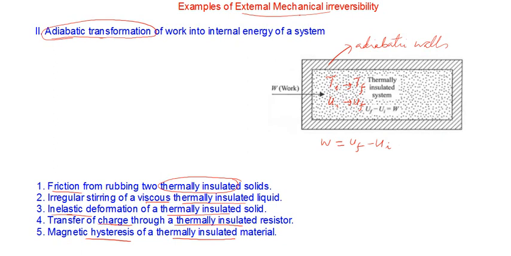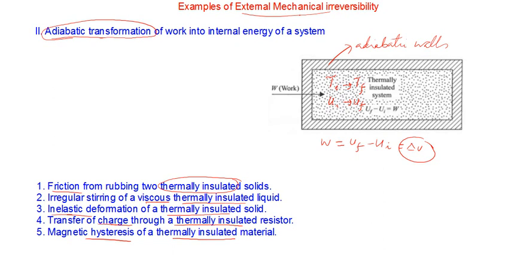So we say that is equal to delta U. In our earlier set of examples, delta U was equal to 0 because the process was isothermal in nature. So I can say that this delta U has been the change. Now for this process to be reversible, what should happen? This delta U should be restored, meaning whatever increase in the internal energy should be reduced by the same amount.